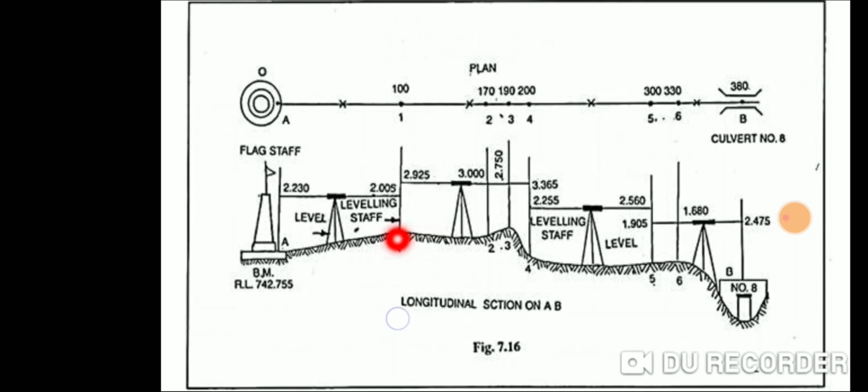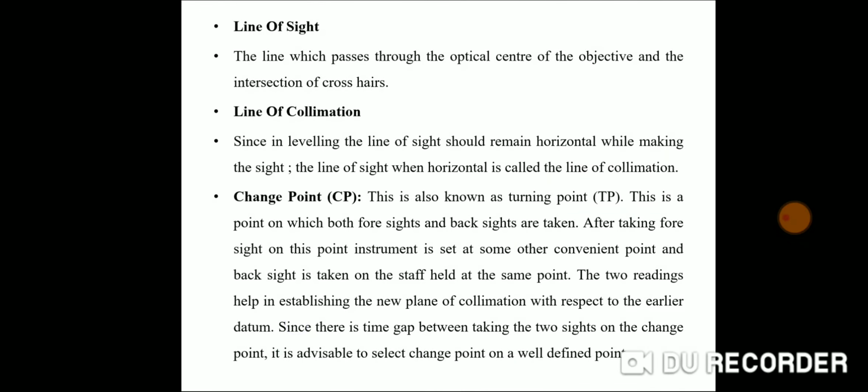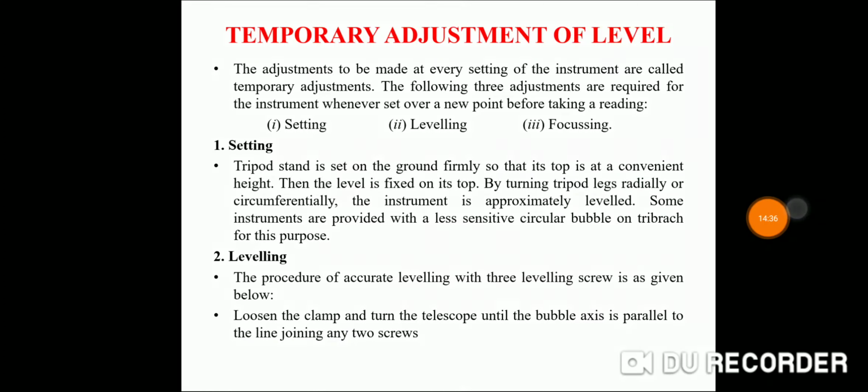We shift our instrument from this place to this place. After the location of the instrument is shifted, that point is called the change point, where we take the foresight as well as the backsight. When we take backsight and foresight at one location or one point, that point is called the change point or turning point.